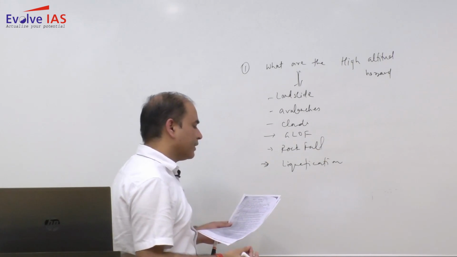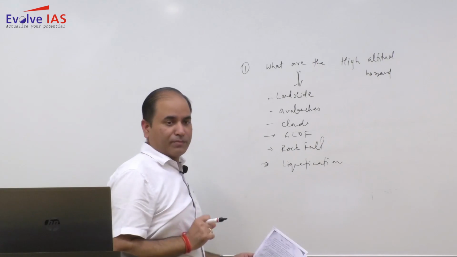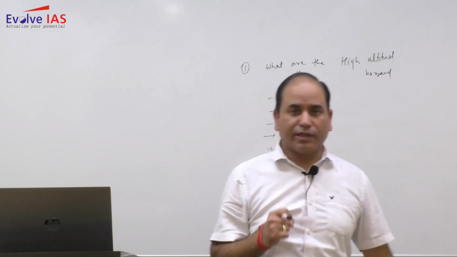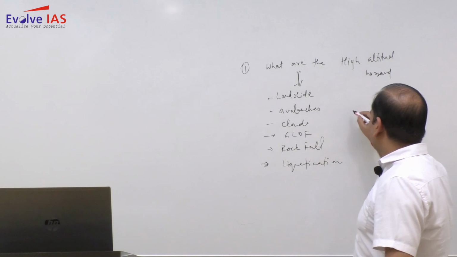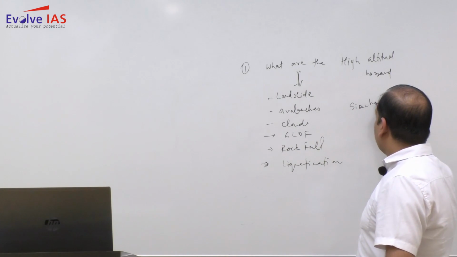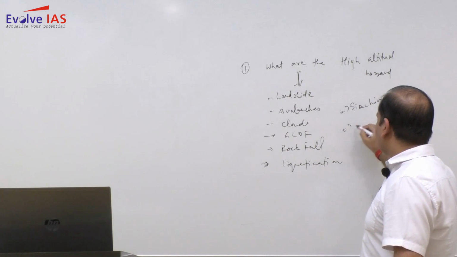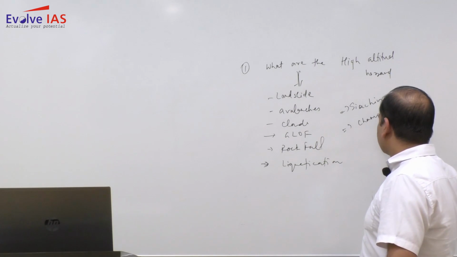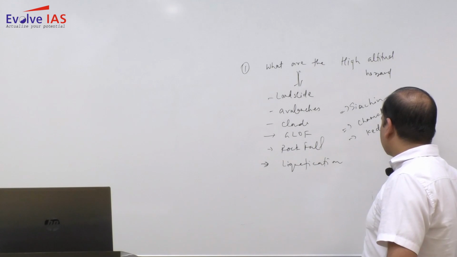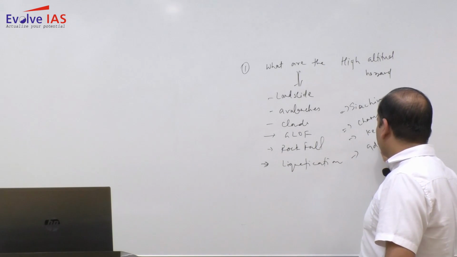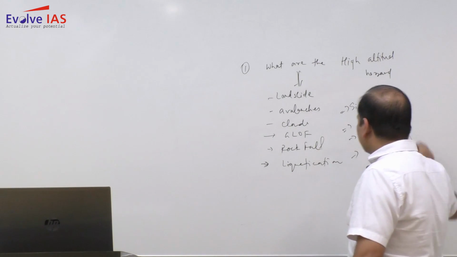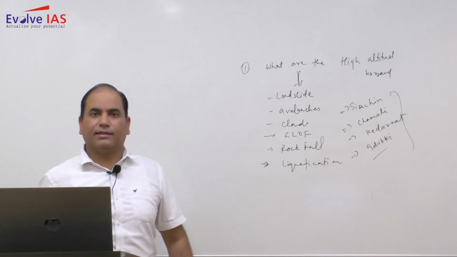The second part is saying explain with suitable example. So here explanation is very much required. You can write about, let's say, the Siachen Glacier incident, the Chamoli disaster, the very famous Kedarnath disaster, the Idukki disaster. Obviously it is not possible for you to write all these.